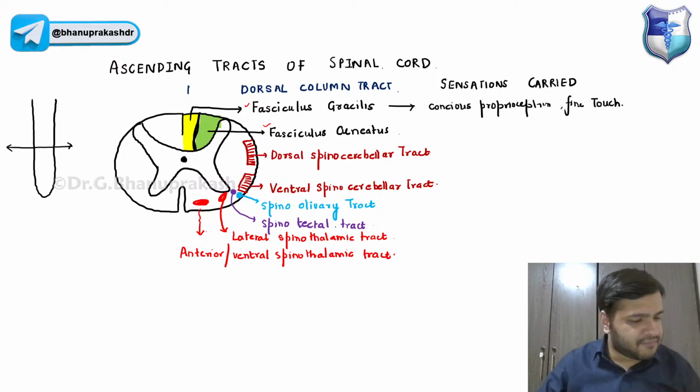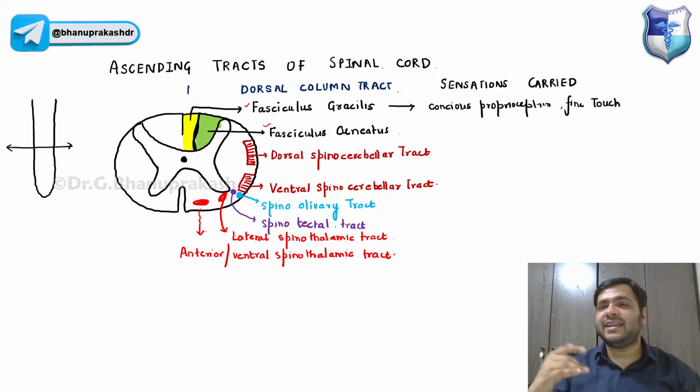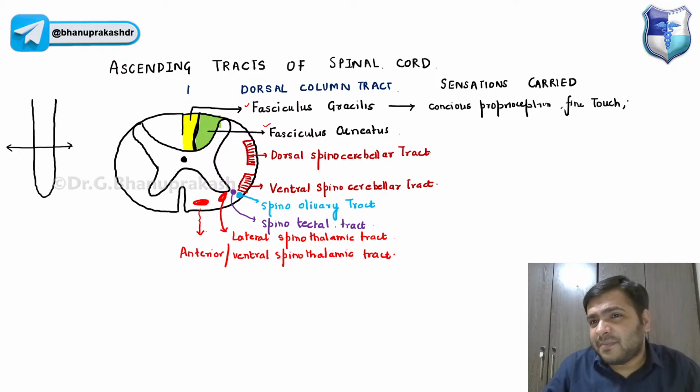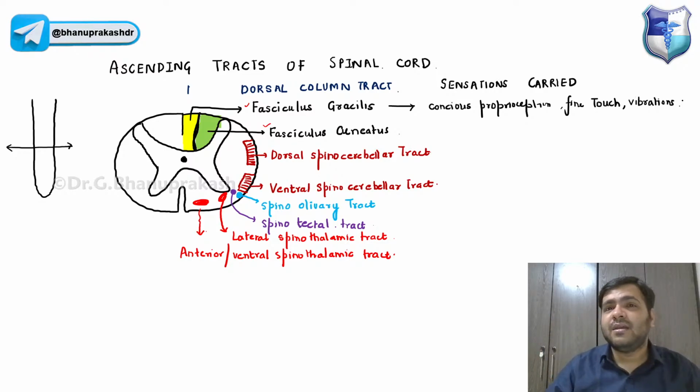Now there are two types of touch, guys: fine touch and crude touch. Crude is a very light type of touch, like tickling or something like that. But fine touch is a harder touch, when you are aware of the stimulus. So that is fine touch, guys. We have vibrations. We have some sort of pressure over here, though it is not the actual tract, but pressure is also over here. And guys, we have stereognosis.